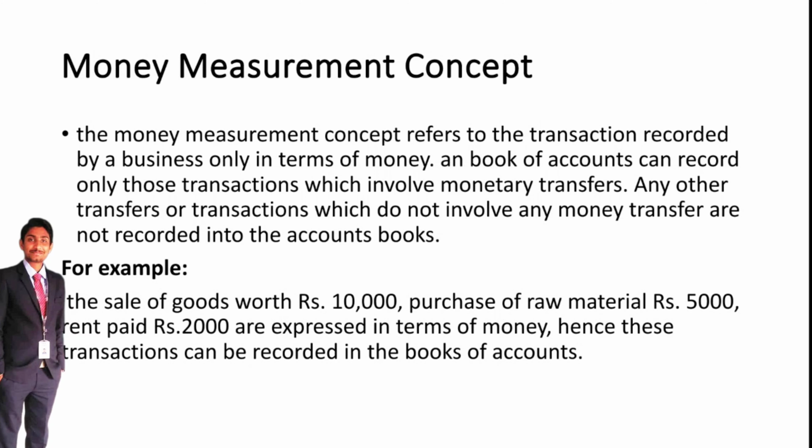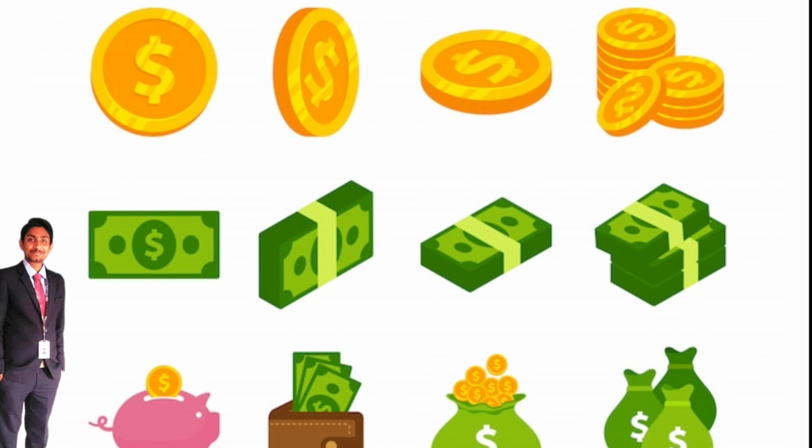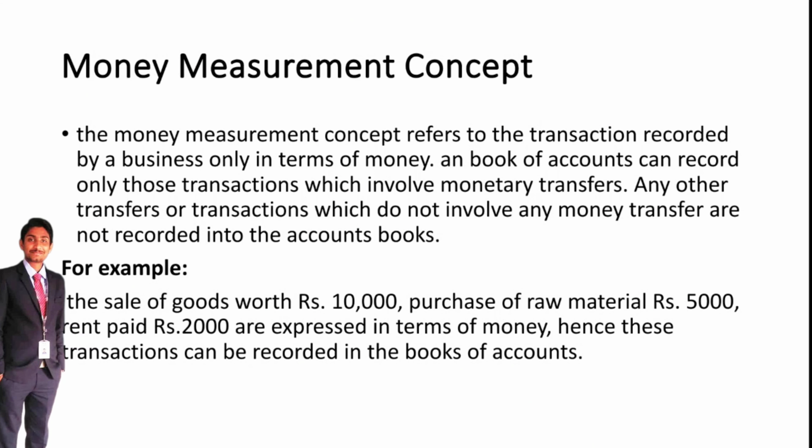For example, the sale of goods worth rupees 10,000, purchase of raw material 5,000, and rent paid 2,000 are expressed in terms of money. Sale of goods, purchase of goods, rent paid: these are money-related transactions, so we record these transactions in the books of accounts.